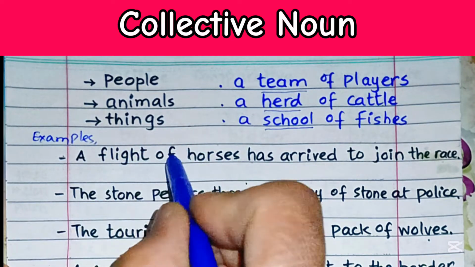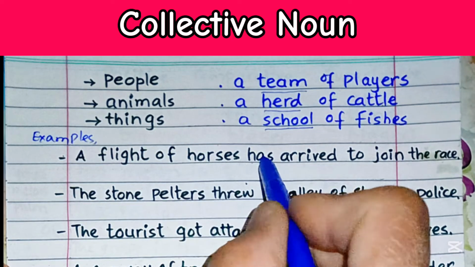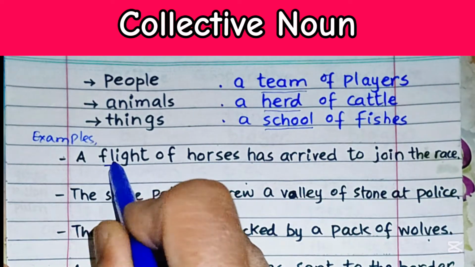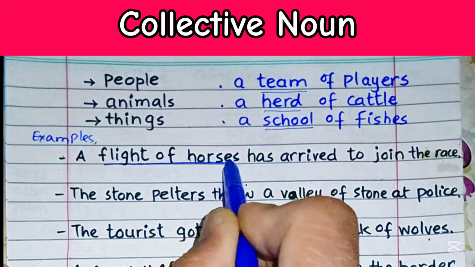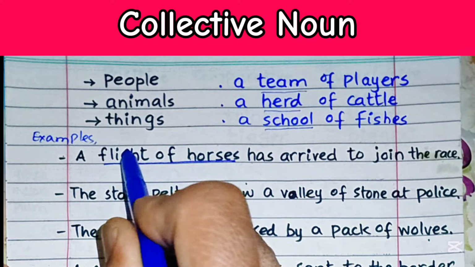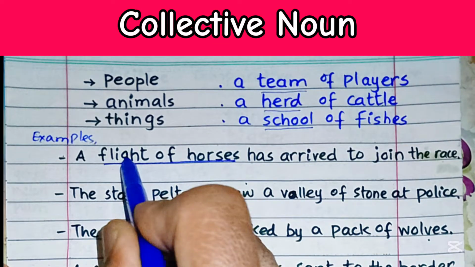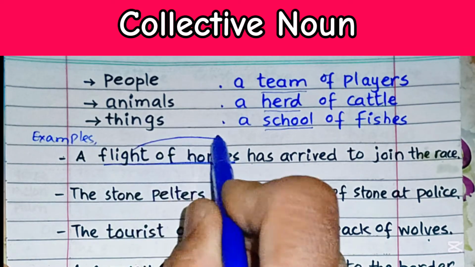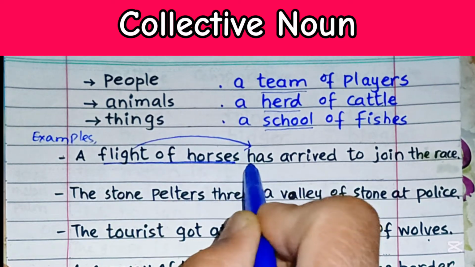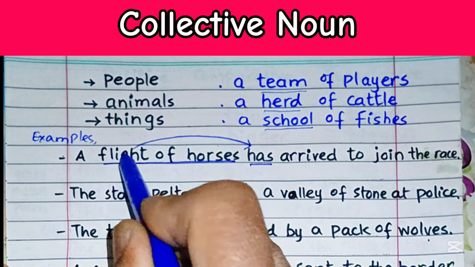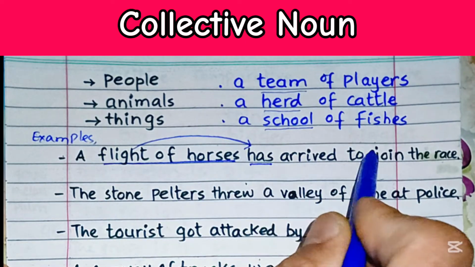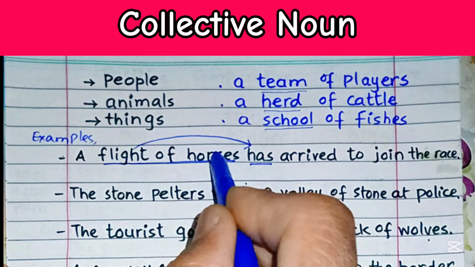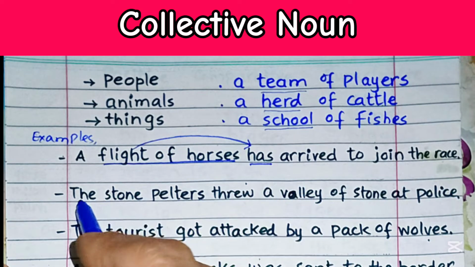A flight of horses has arrived to join the race. Over here, in a flight of horses, this word flight refers to a collective noun, and a flight is going to take a singular verb, that is has. A flight has arrived to join the race. And a flight of what? Of horses.